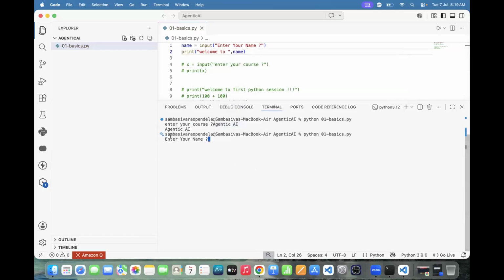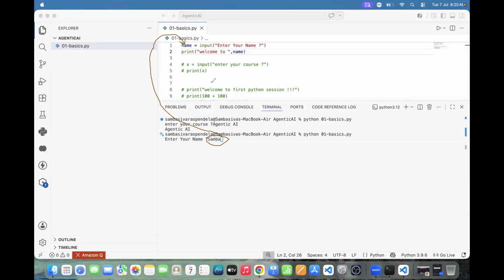What is the question it is asking? Enter your name. What did we enter? Samba. Whatever the samba is there, that samba will be stored here.